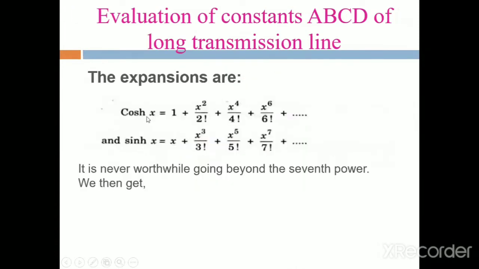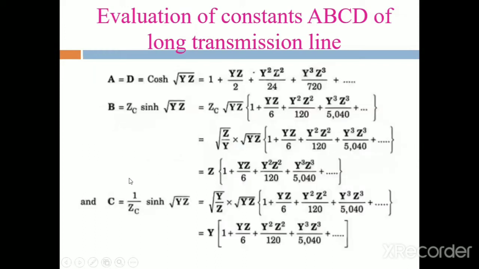This is the hyperbolic form of cosh x and this is the hyperbolic function of sinh x. Going up to the seventh power is enough for calculation purposes. Next, coming to the evaluation for that method, first we write the formula for A.